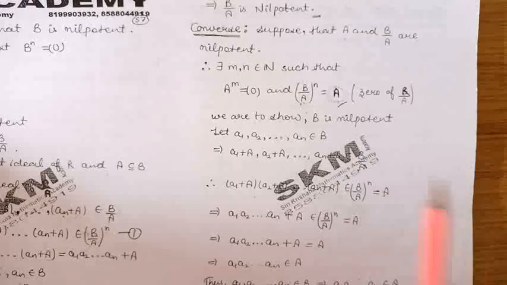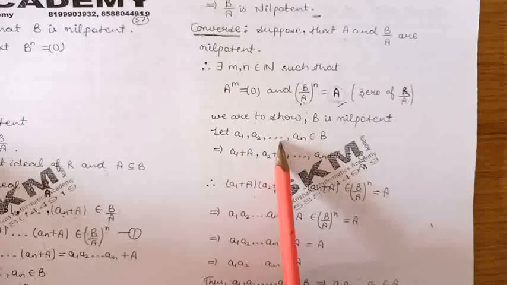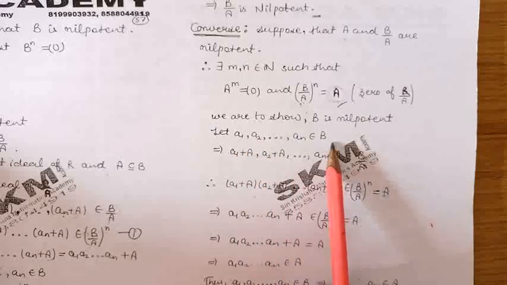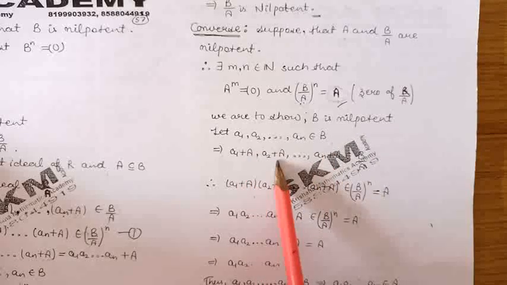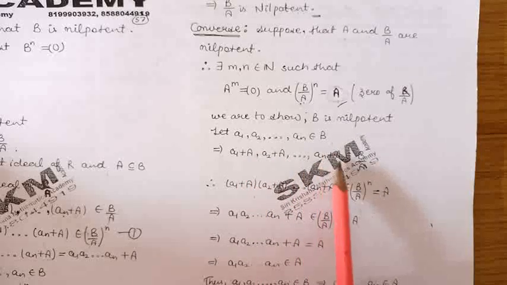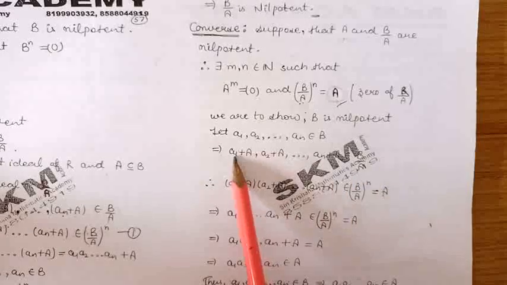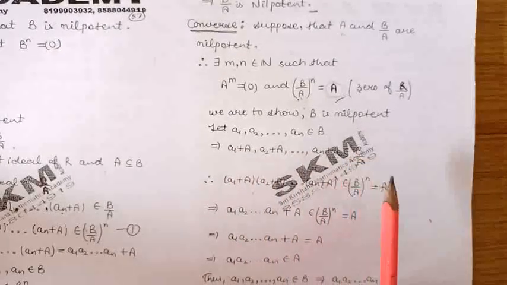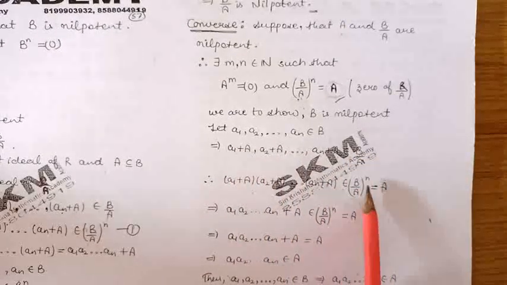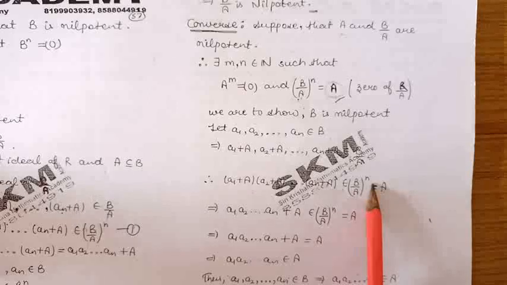Let us take n elements a1, a2, a3 up to an from B. So a1 plus A, a2 plus A, a3 plus A up to an plus A will be the elements of B/A. So the product of these n elements will belong to (B/A) raised to the power n.